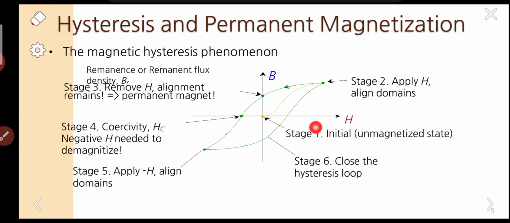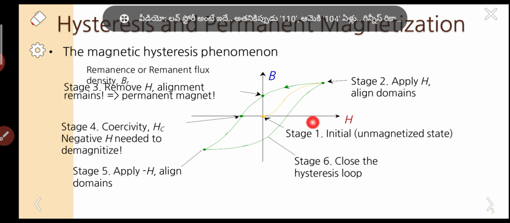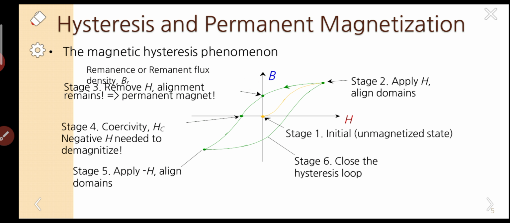So we are applying the external field H. The material gets magnetized as B. That means the relation between H and B is not linear, not directly proportional. Even though we are giving the field, it is not utilizing